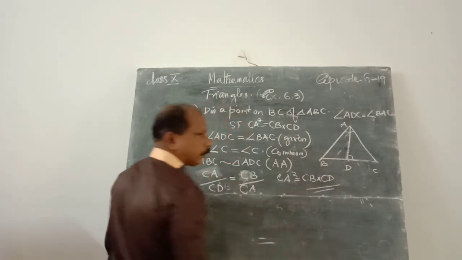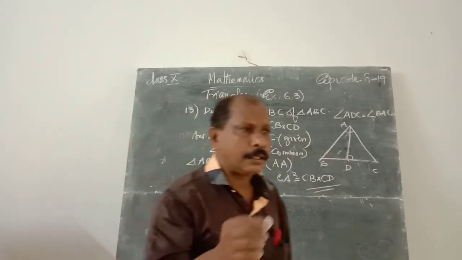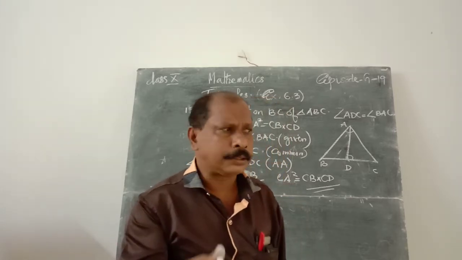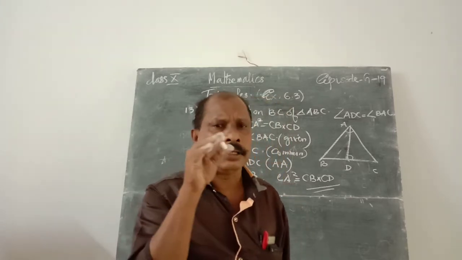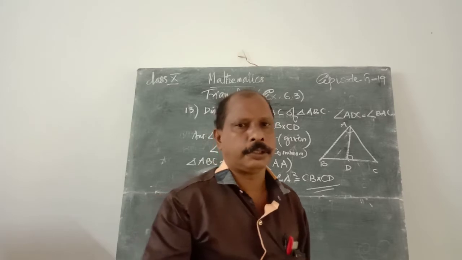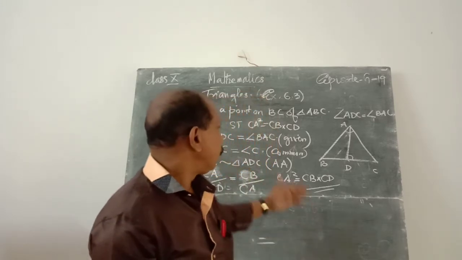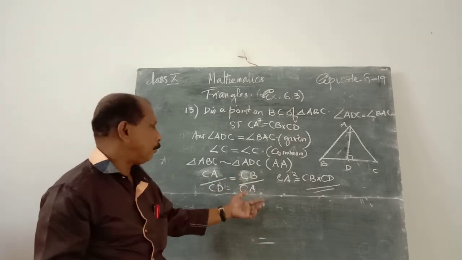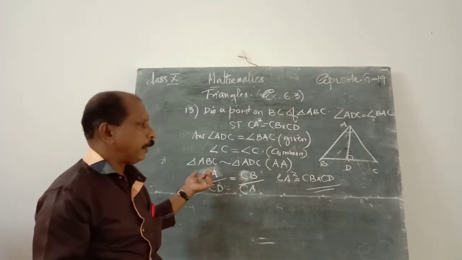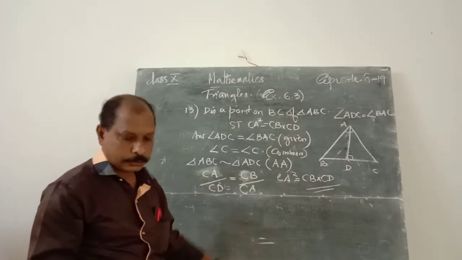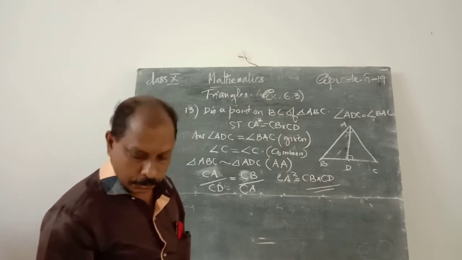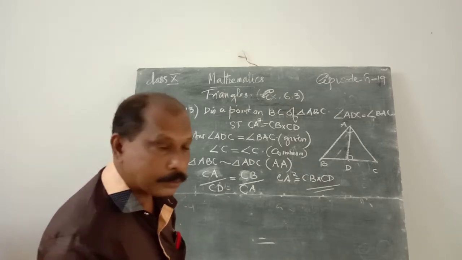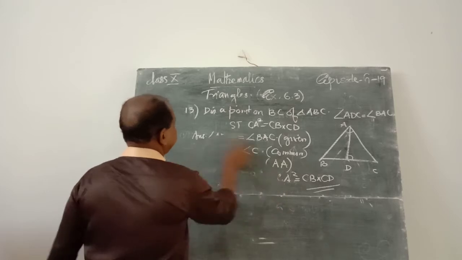Always the corresponding sides means the sides against the equal angles. That is the corresponding side. Therefore, CA by CD is equal to CB by CA. Cross multiplication, we get CA square is equal to CB into CD. That is the result of that problem.